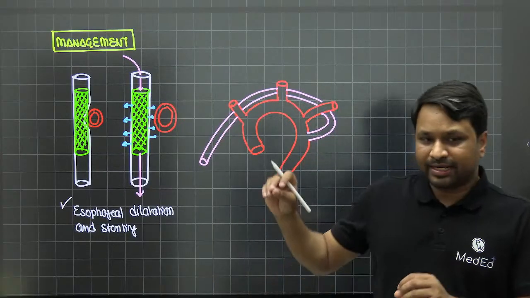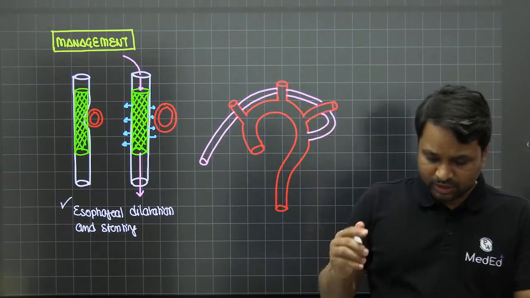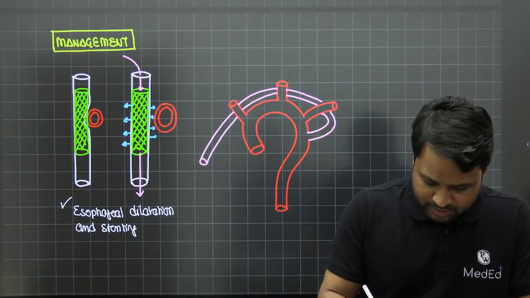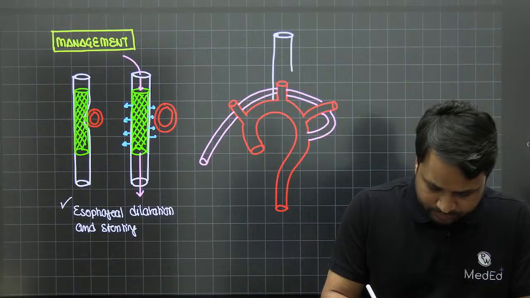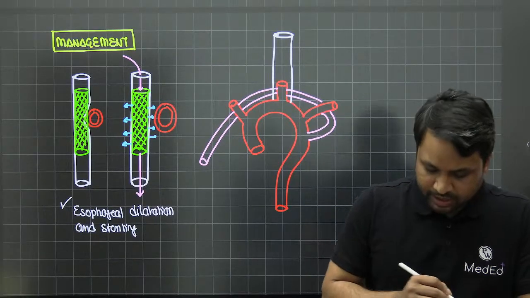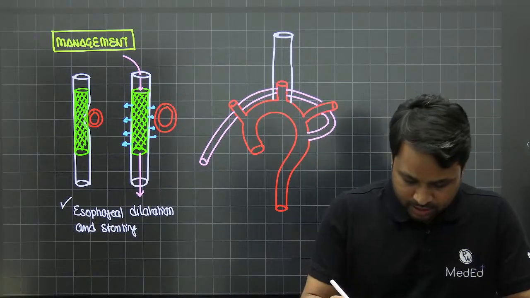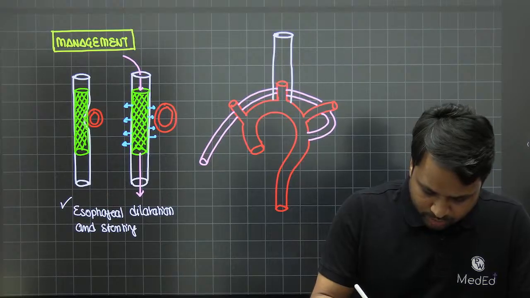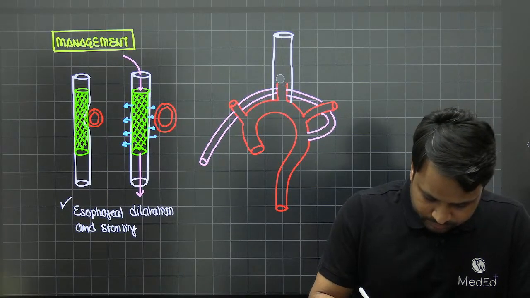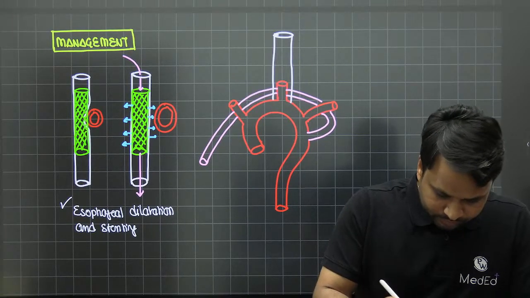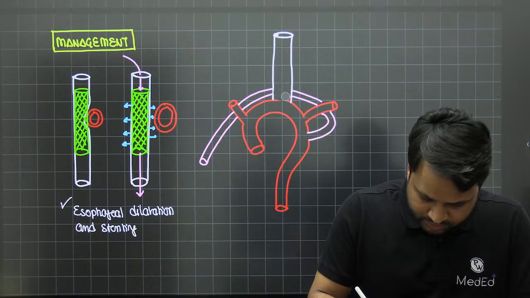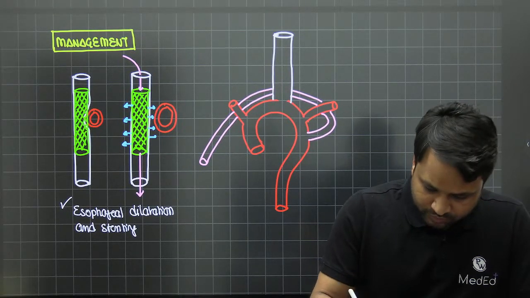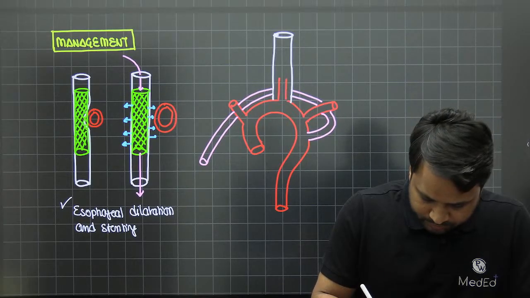The whole problem is it is now creating a compressive force on the esophagus. As we all know, the esophagus is across this area, right? So let's say this is where the esophagus is going to go across it, and it is going behind the esophagus, right? So just for the sake of understanding, this is now going behind the esophagus. So this is the takeoff that we have going to be here, right?